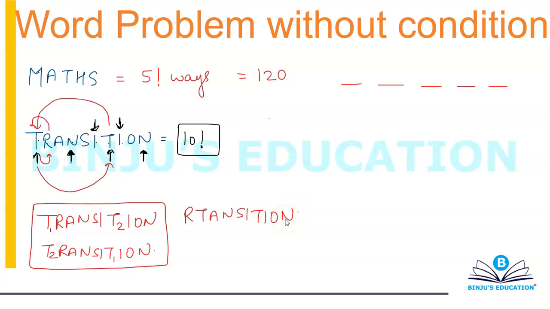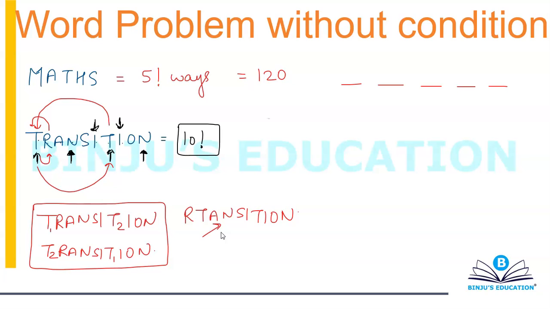Like it doesn't stand for something, but the word has changed, right? This word is not transition anymore. So the problem is not that when I'm interchanging T with any other alphabet, like when I'm interchanging it with R or A or S, that's not where the problem is. The problem is when I'm interchanging the 2 T's, the word is not changing.